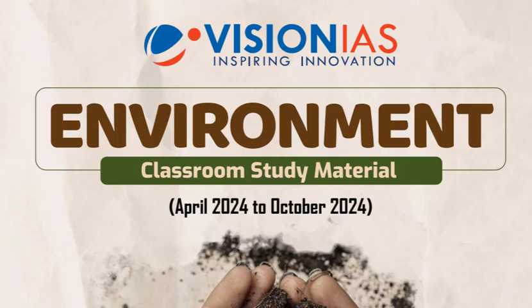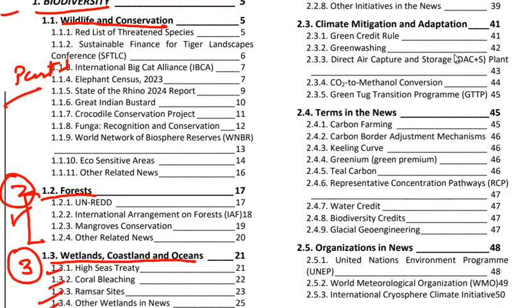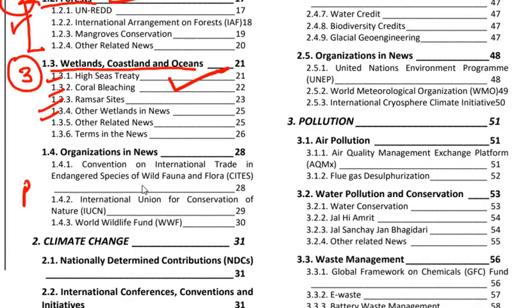We are continuing with PT365 VISIONIAS Environmental Science module. This is part 4 in the series. In part 1, we have completed wildlife and conservation. In part 2, we have completed our forest topic. And in part 3, we have completed wetlands, coastlands and oceans. This is part 4.